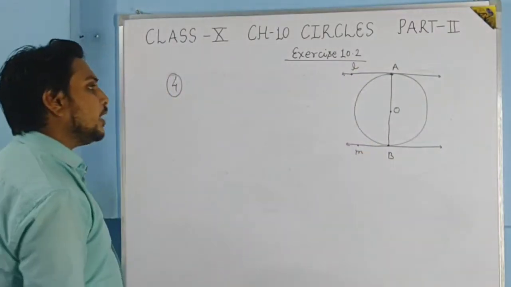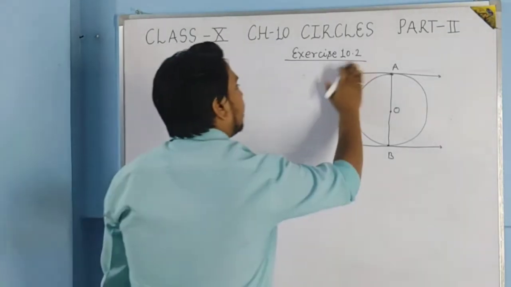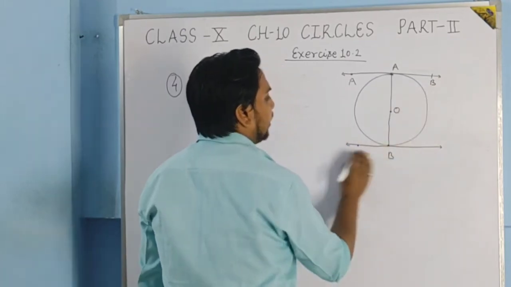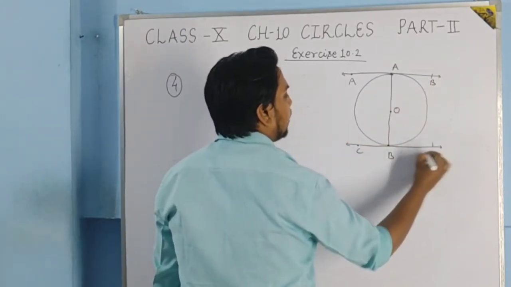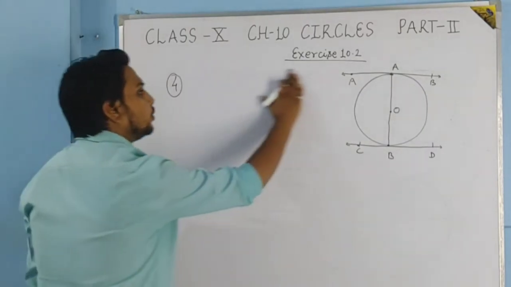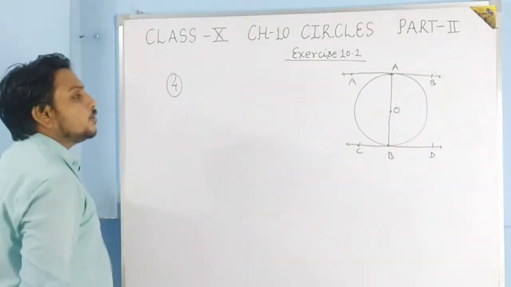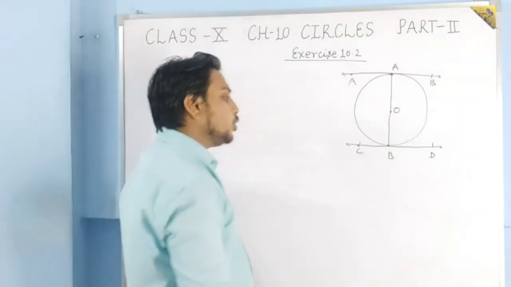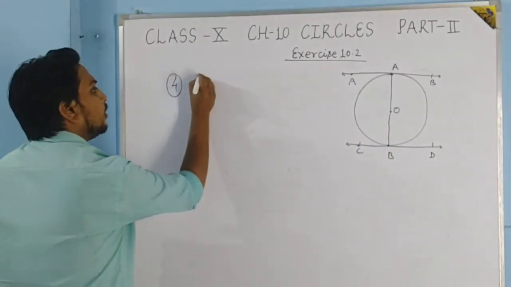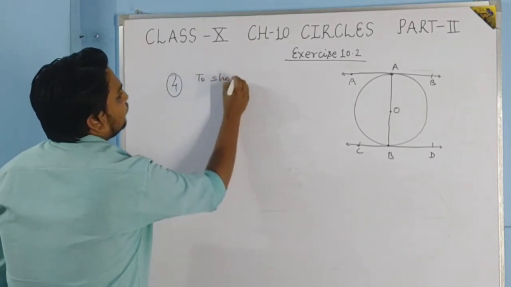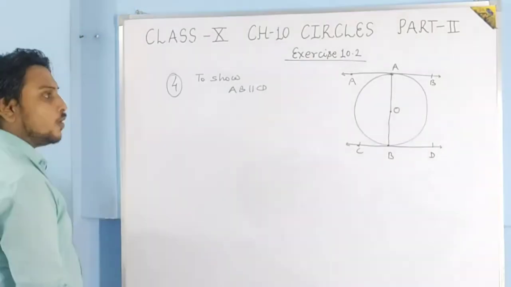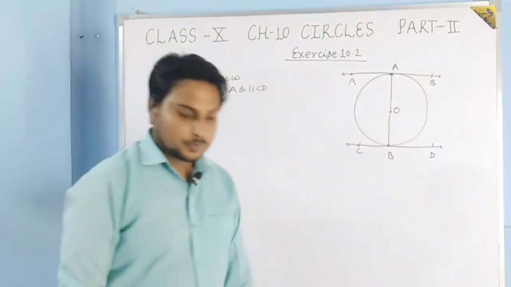Or you can write it like, suppose this is the line segment AB and this is the line segment CD. This is more easy. This will be convenient to prove this question. So basically what we have to do, we have to show that AB is parallel to CD. How will we show it, students?